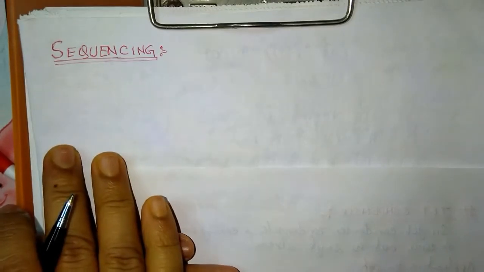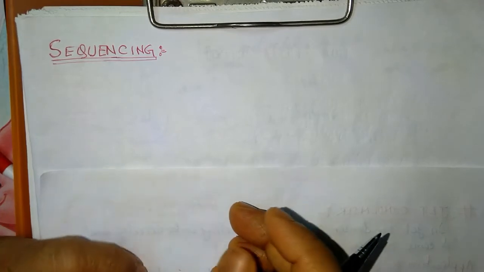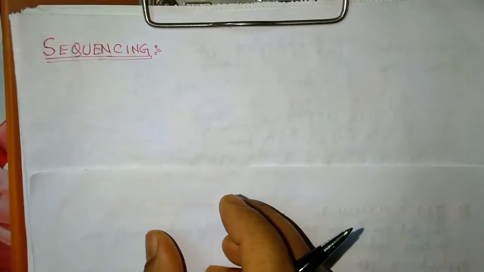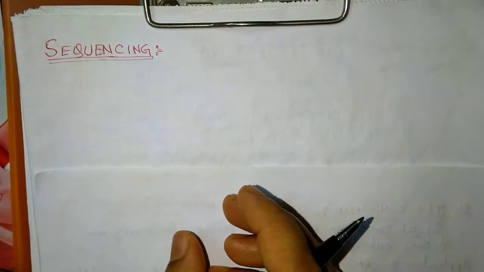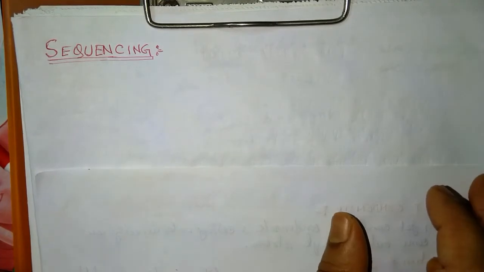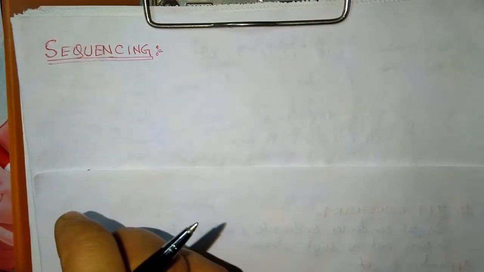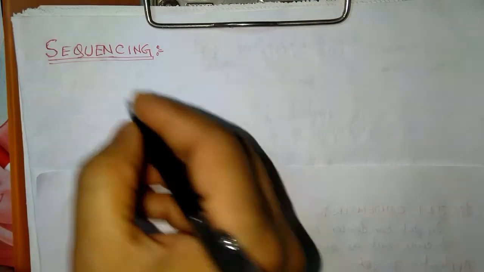Means we have to make some sequence or order of jobs to be processed on different machines so the idle time of the job and machine is minimized. Means our machine and job should not be in idle condition. Okay, so this is an important tool for smooth flow of materials and optimum use of manpower.